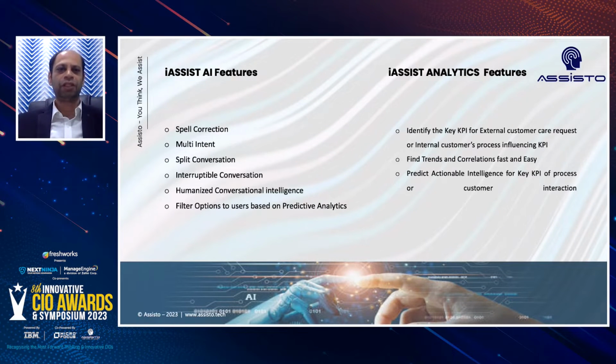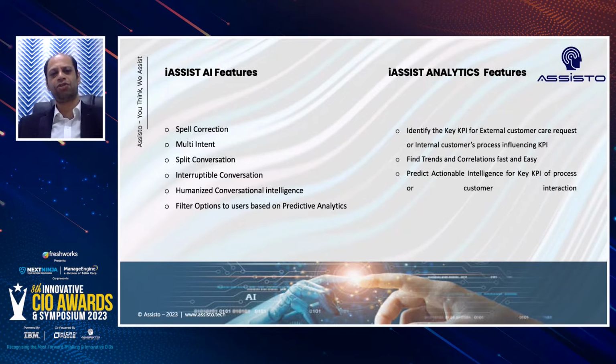Predictive analytics basically is to generate those insights, foresee what is to come, and hence take informed decisions. So these are all the features that have been listed, which are primarily essential for effective conversational AI. iAssist AI conversational AI features include spell correction, multi-intent, split conversations, and interruptible conversations. Basically, we are trying to humanize the whole conversational activity that is happening here. For example, you have some questions configured. If a user, instead of asking one question, goes for two questions in one single input itself, the system should be capable of understanding that.